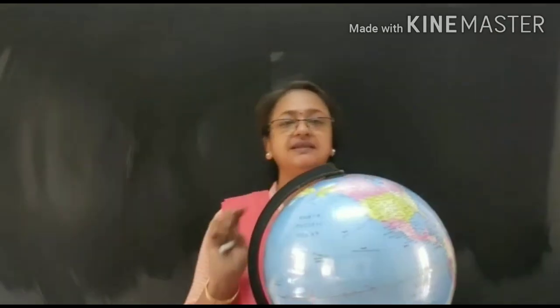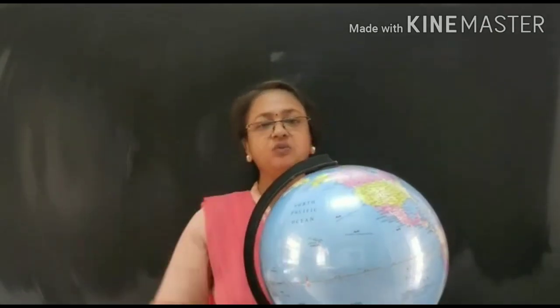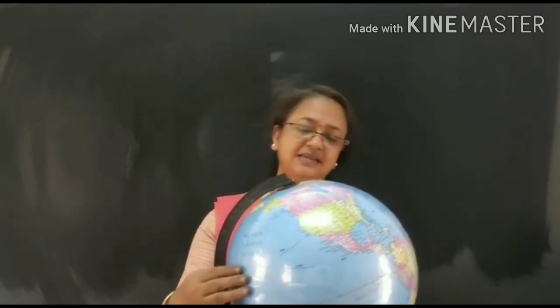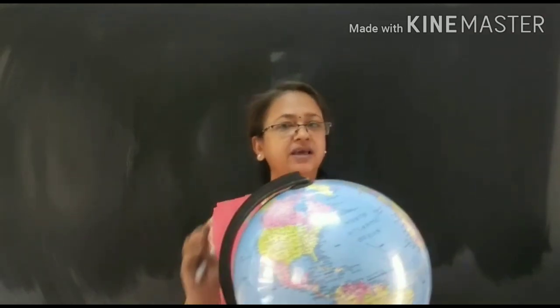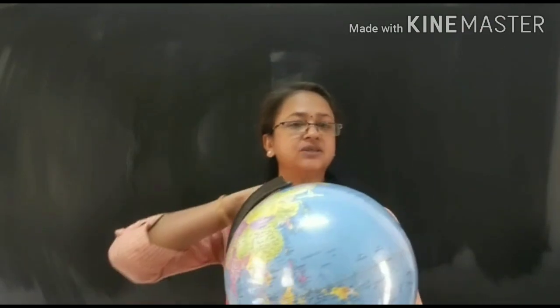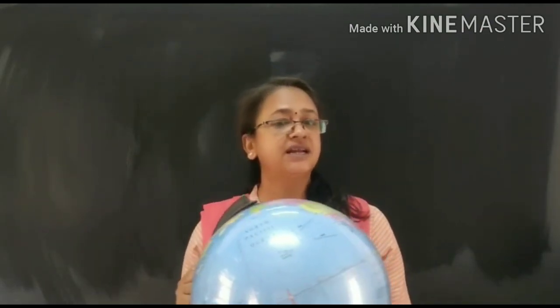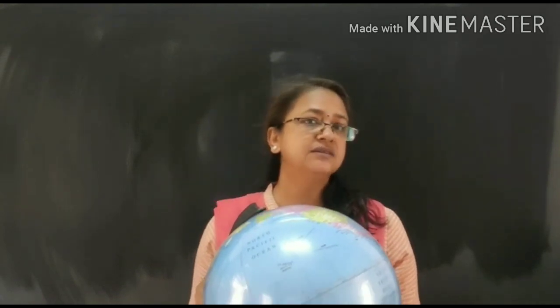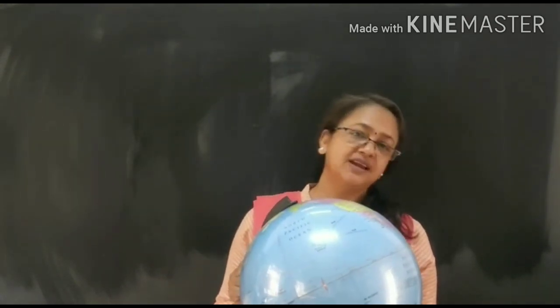You know that the earth's middle portion is a little bit bulged, and the top and bottom, the northern polar region and southern polar region, are a little bit flattened, because of its centrifugal force and also because of the force of gravitation. This is actually the shape of the earth, and we know that life exists only on earth because of so many factors that we have also explained.